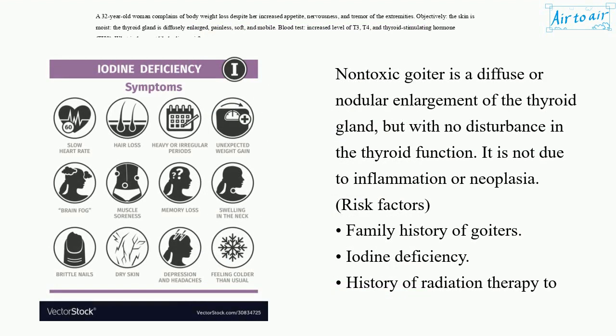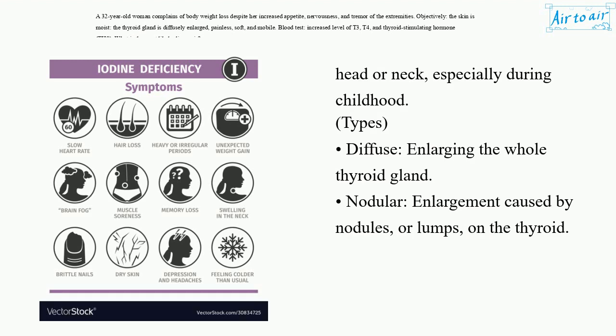Nontoxic goiter is a diffuse or nodular enlargement of the thyroid gland, but with no disturbance in the thyroid function. It is not due to inflammation or neoplasia. Risk factors: family history of goiters, iodine deficiency, history of radiation therapy to head or neck, especially during childhood. Types: diffuse, enlarging the whole thyroid gland; nodular, enlargement caused by nodules or lumps on the thyroid.